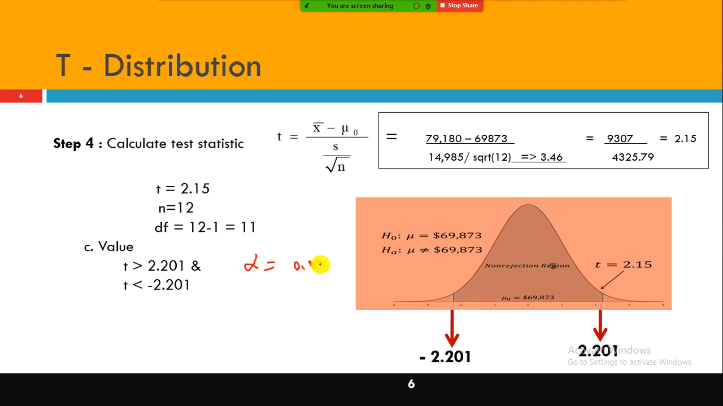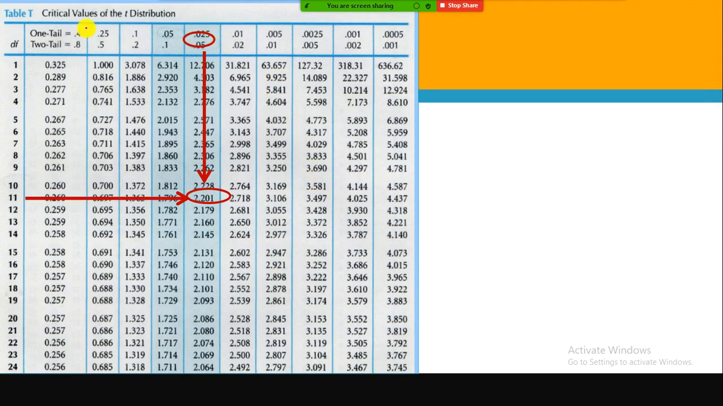We are conducting a two-tail test, right? Even if it is a left tail or right tail, the total here is 0.05. In the lookup table you have something like one tail 0.025, two tail 0.05. Total 0.05 is what we need to look at. Degrees of freedom is mentioned here as 11, and 0.025 is for one tail. We are conducting two tail, so two tail means 0.05. You understood, right? 0.025 plus 0.025 is 0.05. Where these two values intersect, you get 2.201.